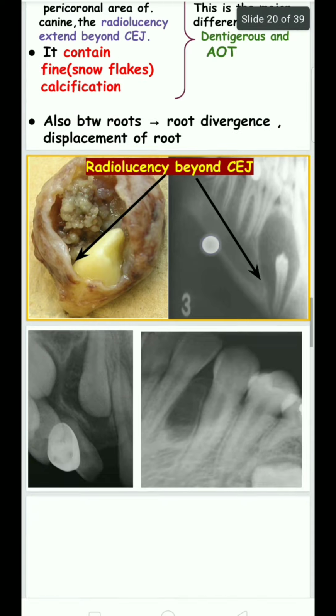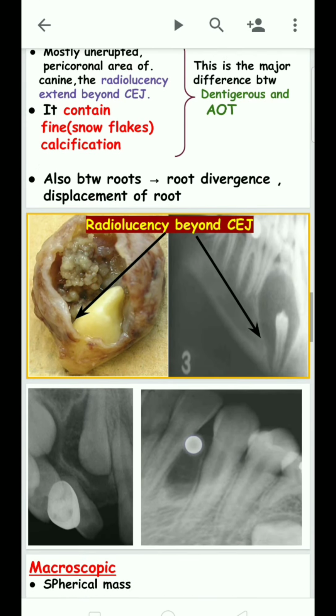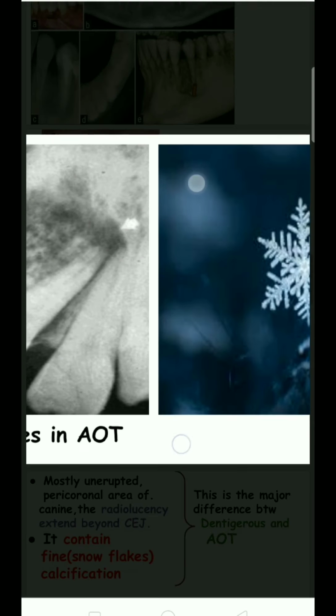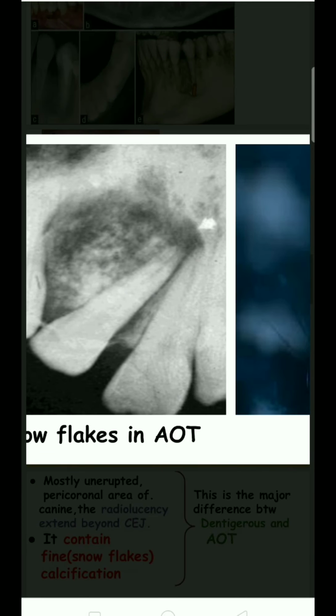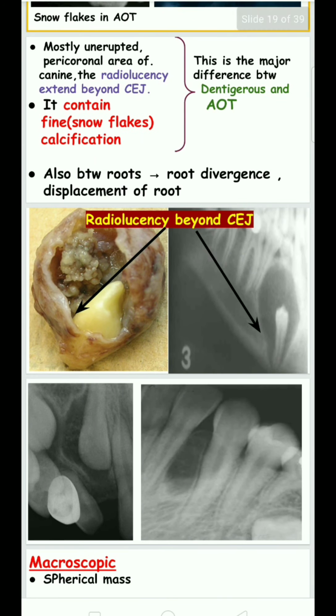At the same time, it contains snowflakes. The snowflakes are calcified materials, and they will be seen in this tumor. Also, this tumor can lie between two roots. As a result, root divergence and displacement of the roots will be seen.